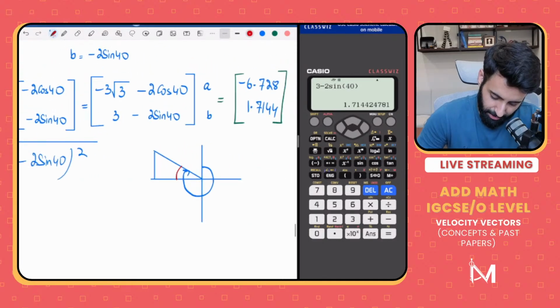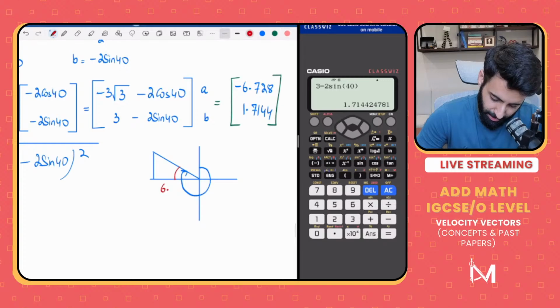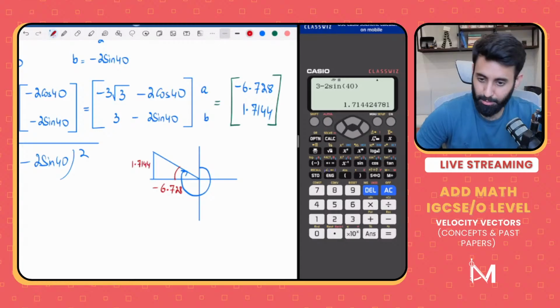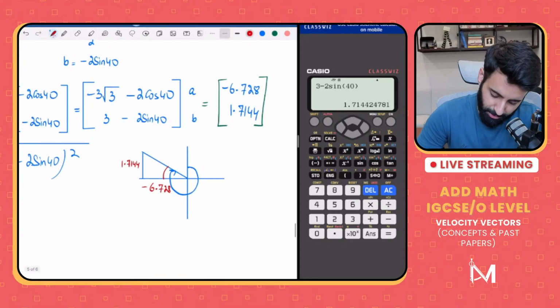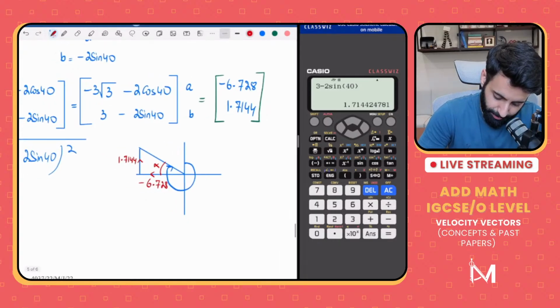And in order to find out this angle, we'll have to use these lengths, 6.728 with the minus sign, but obviously we're not going to use the minus sign when calculating the angle, and 1.7144. Here also, this is already positive, so we don't have to worry about the minus sign. So first let's calculate this angle, which I'm going to call alpha. How will I calculate this angle? This angle can be worked out by using tan.